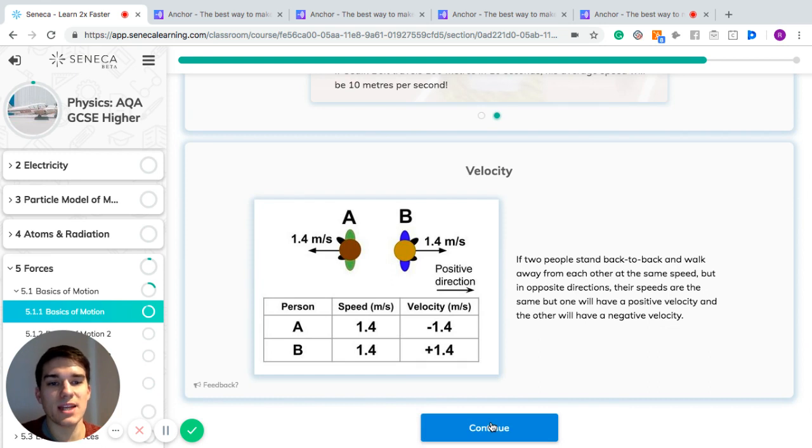If two people stand back to back and walk away from each other at the same speed, but in opposite directions, their speeds are the same, but one will have a positive velocity and the other one will have a negative velocity. So let's say they both walk at 1.4 meters per second in opposite directions. They'll both have a speed of 1.4 meters per second, but one will have a velocity of positive 1.4 meters per second, and one will have a velocity of negative 1.4 meters per second.